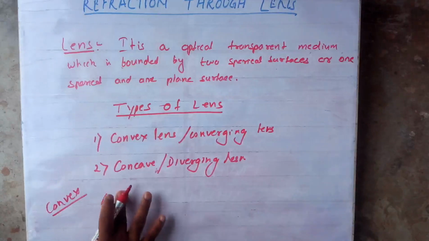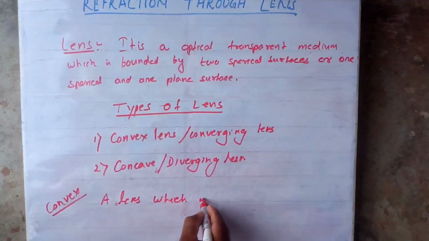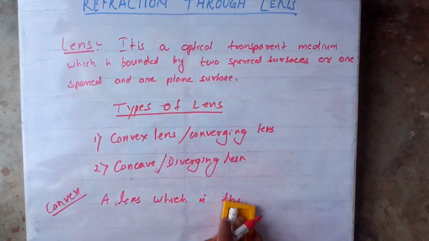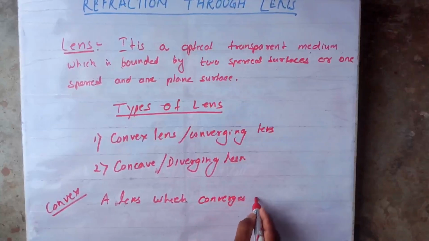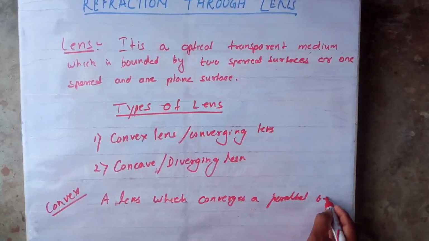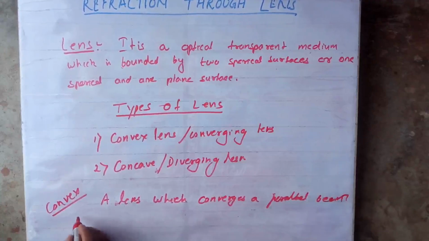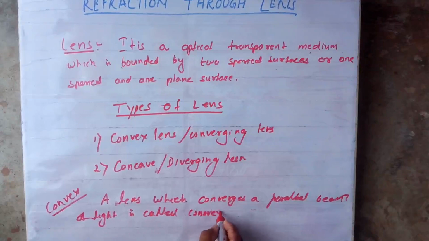A lens which converges a parallel beam of light is called convex lens, or converging lens.